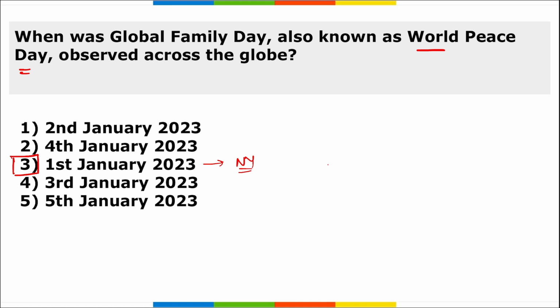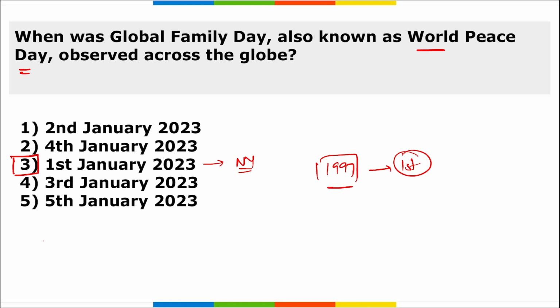This day was started in 1997 when the United Nations General Assembly launched the International Decade for the Culture of Peace and Non-Violence for the Children of the World. So the first edition was observed in 1997.